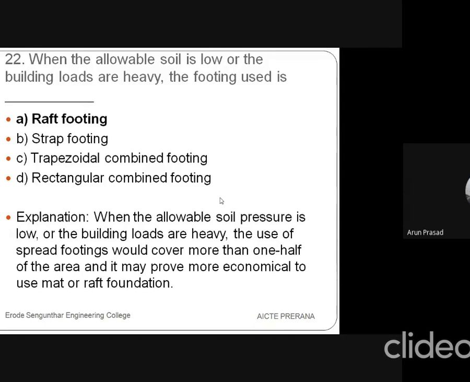So when the allowable soil pressure is low or the building loads are heavy, the use of spread footing would cover more than one half of the area, and it may prove more economical to use mat or raft foundation.